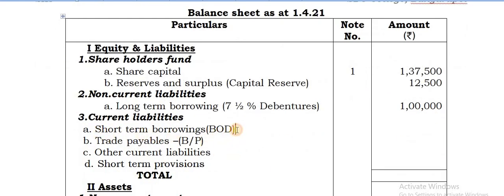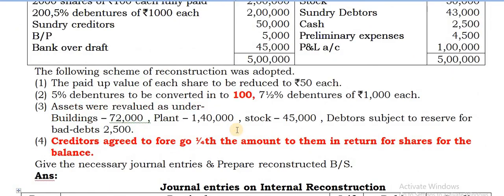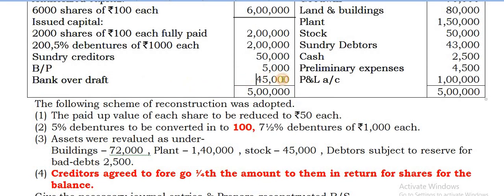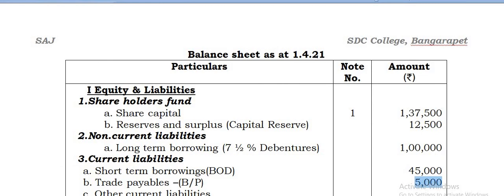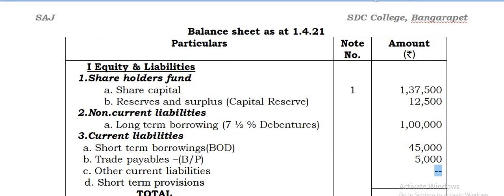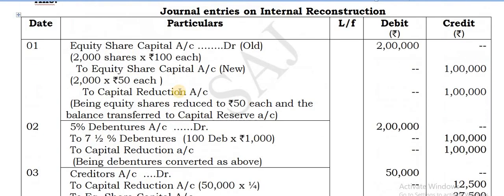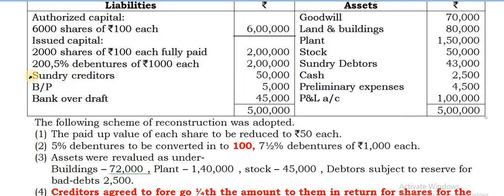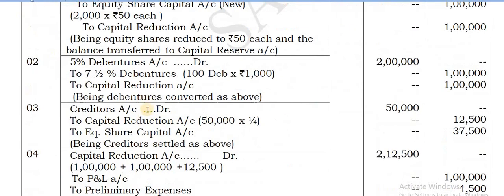And short-term borrowings, of course, as it was given in the balance sheet, bank overdraft, 45,000 is there, enter that, no change is there. BP, 5,000. Creditors will not come here. Remember that. Because creditors are totally settled. Sundry creditors you can see. There it is a debit, a complete debit. That means it has been deducted. As you know, it is being settled by issue of equity shares.